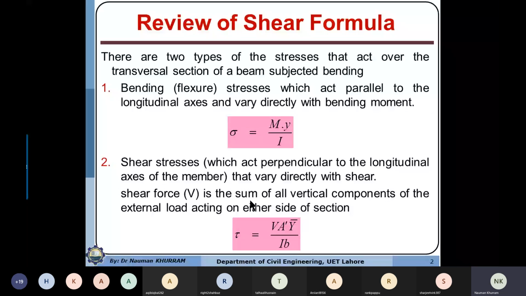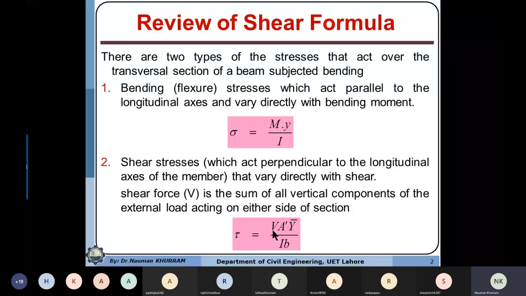Maximum flexure stresses are a function of bending moment, the distance of a layer or a point from the neutral axis, and the geometric resistance, the moment of inertia, against rotation. Similarly, shear stresses are a function of shear force at any cross section.